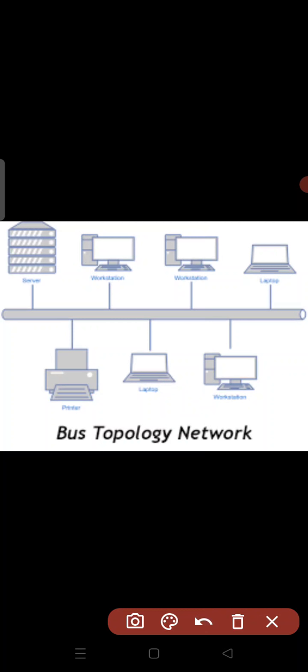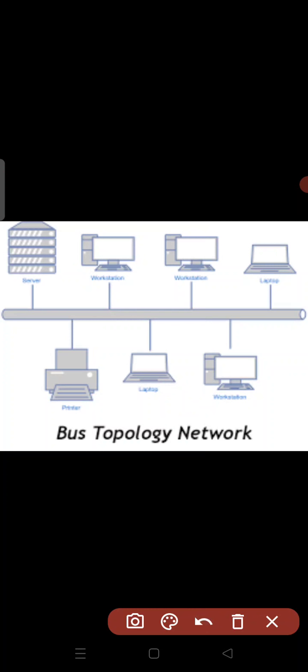Some of the disadvantages: a fault in the network cable makes the complete network go down. If there is any fault in this cable, all the devices will collapse. That is the disadvantage. Reconnection and fault isolation are difficult. Addition of new devices necessitates modification or replacement of the backbone. If you want to add additional devices, it may require replacing the complete bus cable. Network performance also degrades under heavy load. If many devices are connected to a bus cable, network performance will be degraded.